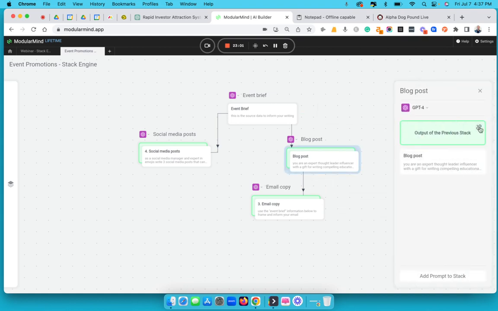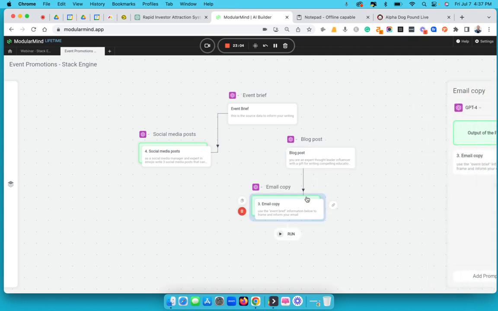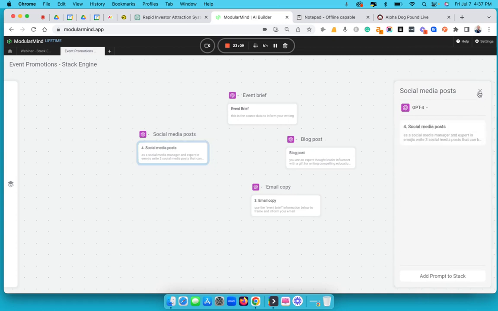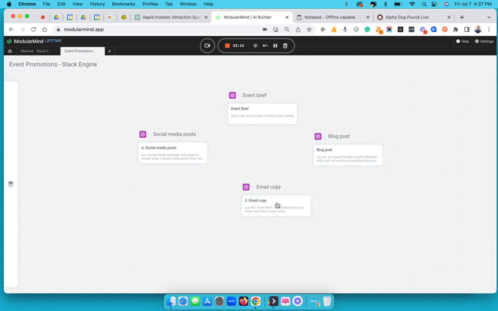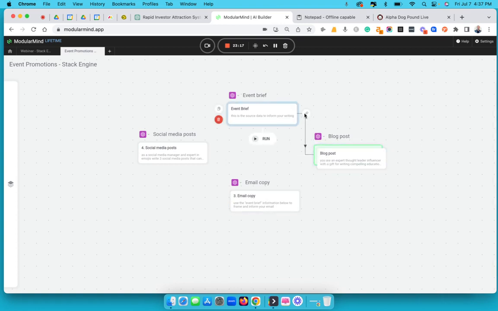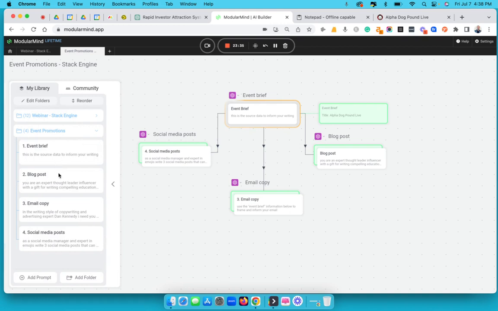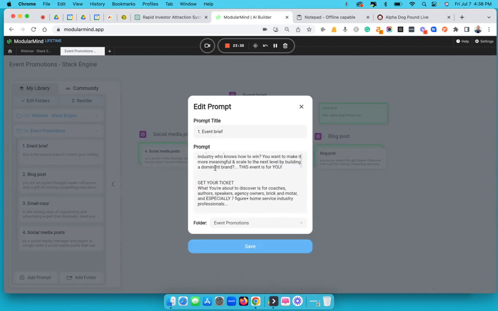Then you will see the password. Anyways. Blog post, email copy. So I want to connect that here. Then I want to connect that here. Then I want to connect that here. That way it all runs from the event brief. Ready, set, go. Let's see what's going to happen. Now it's running it there. Let's go through and make sure this is.